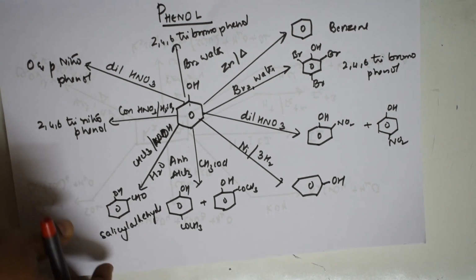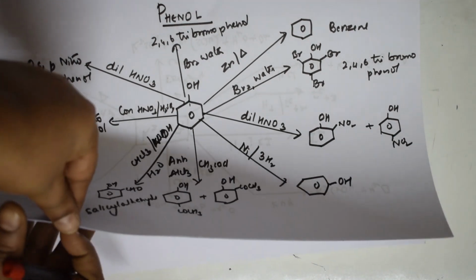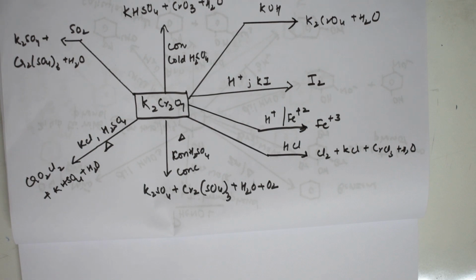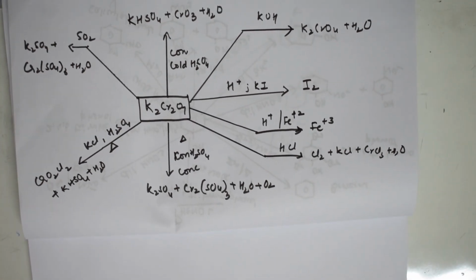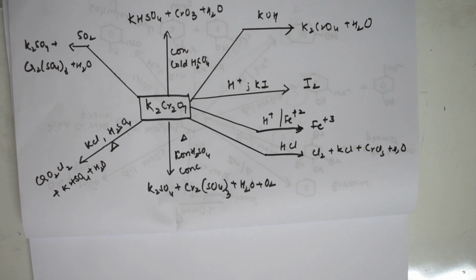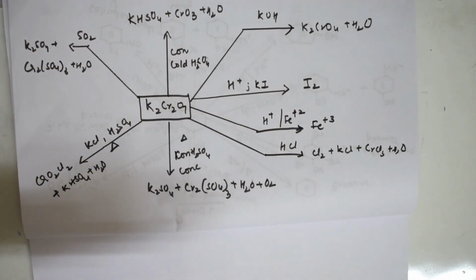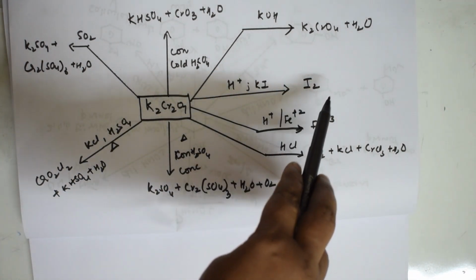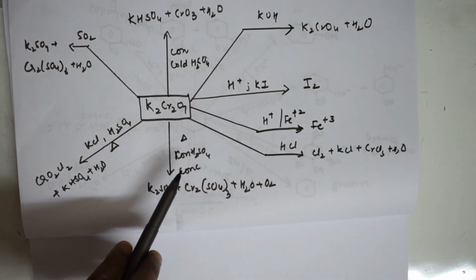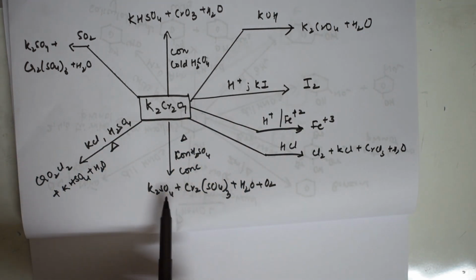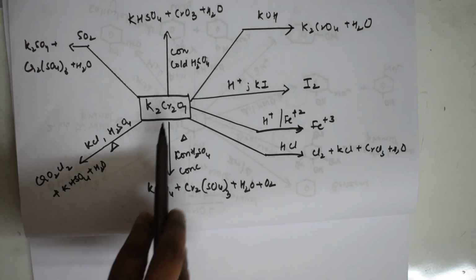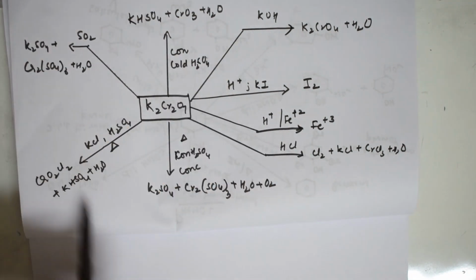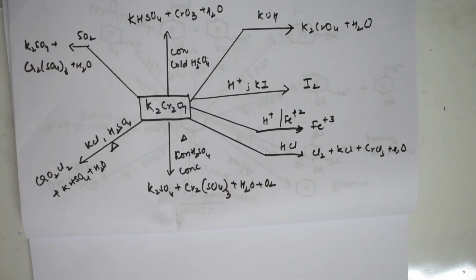Further, from phenols, slowly I'll take you to the next conversions, that is potassium dichromate conversions. Potassium dichromate is very, very important as an oxidizing agent, isn't it? I have used all the possible reactions. We very well know it is an oxidizing agent. It oxidizes iodide to iodine. With sulfuric acid, just see the formation of potassium sulfate and chromium sulfate. Further, with sulfuric acid and chloride, I'll get chromyl chloride. Like that, I have taken all the possible conversions.